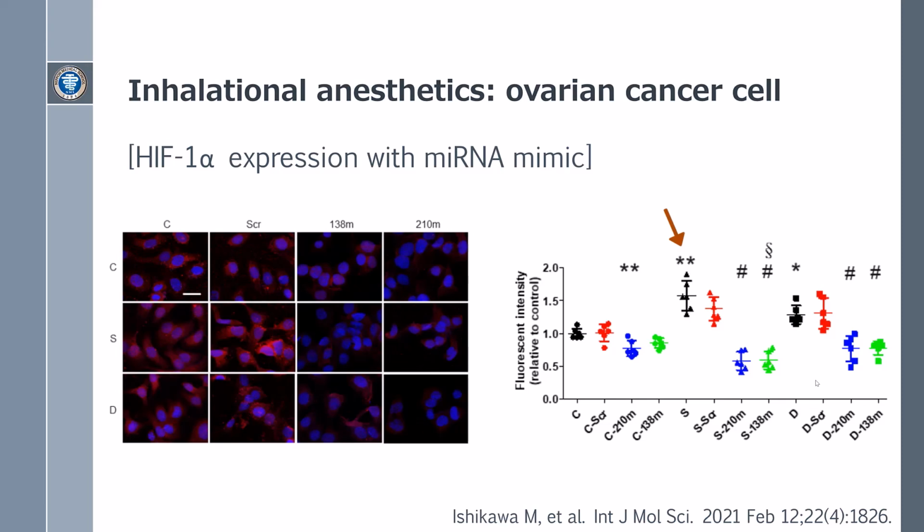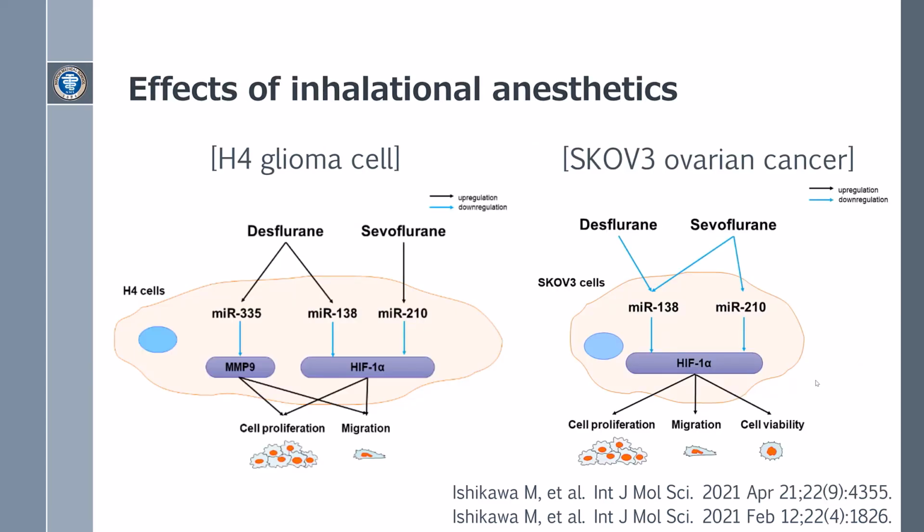HIF-1 expression in cytoplasm was elevated after Sevoflurane and Desflurane exposure, which significantly lessened with MIR-138 and 210 mimic treatment in any anesthetic condition.